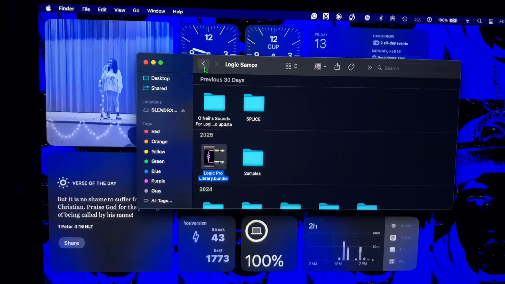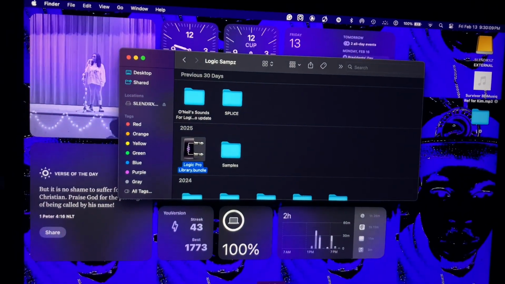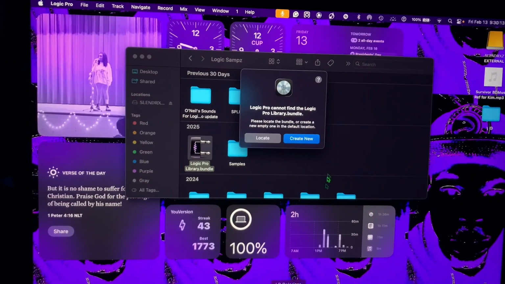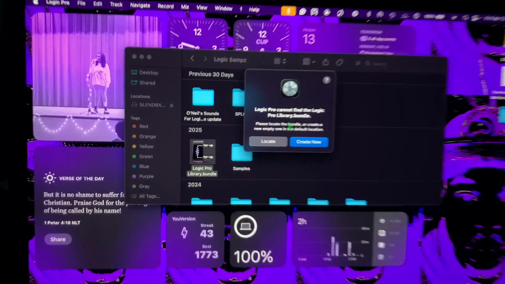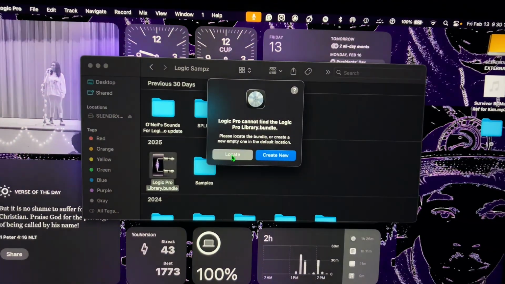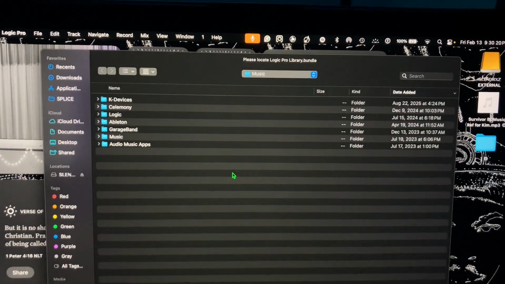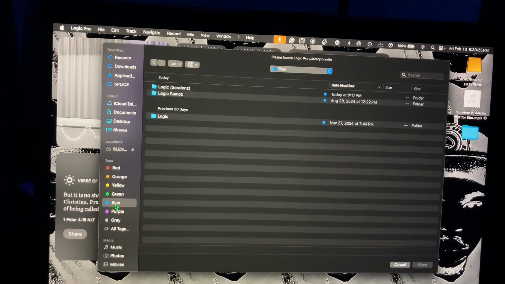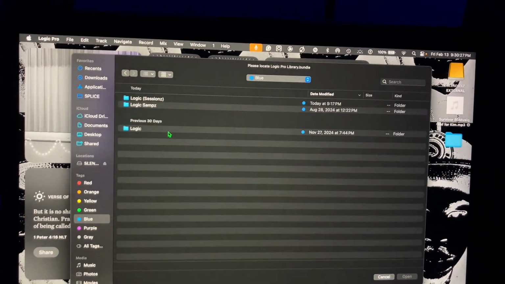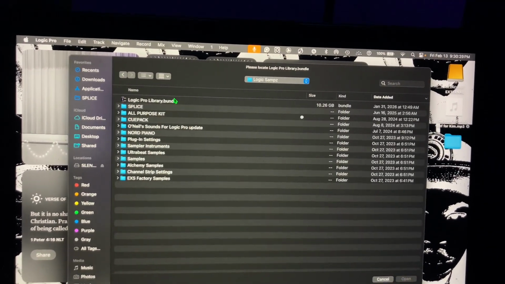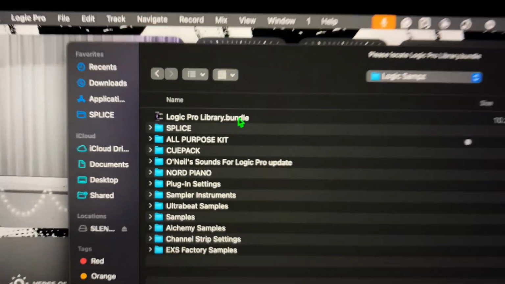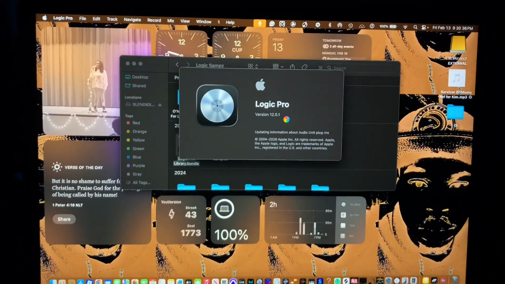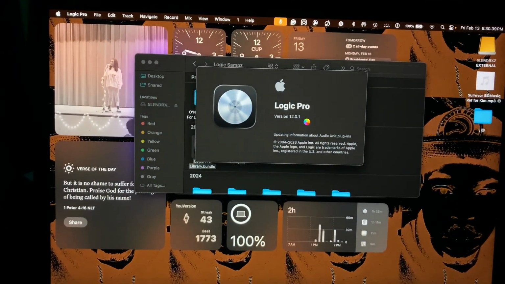So yeah. And then when you open this back up again, after doing all that, it will say something like this. You will have to locate it. And then based on where you located it, I just use this for shortcuts, Logic Samps. And then where it says the bundle, you click it, open it up, and then all your sounds are there.